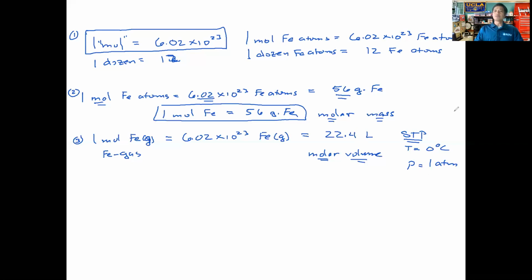Okay. All right, so make sure you keep this in mind. Make sure you write this down if you haven't done this yet. So we talked about the unit mole, we talked about the molar mass, and we talked about the molar volume. These are 3 key concepts that you need to make sure you review in order to do well on the exam on Friday. Okay, so review those.